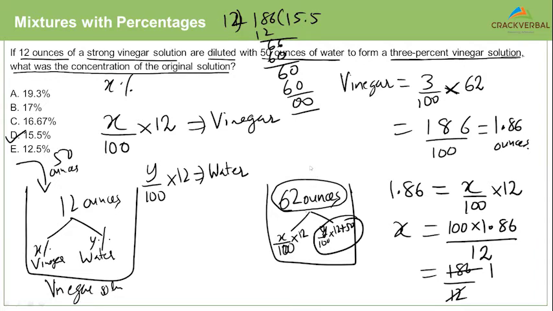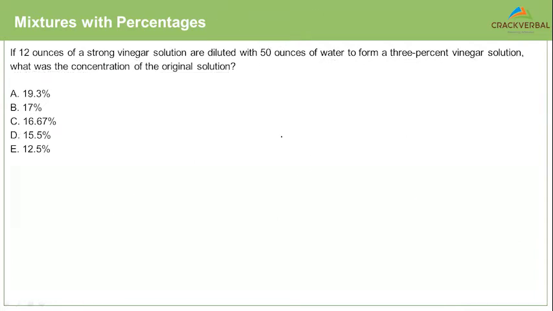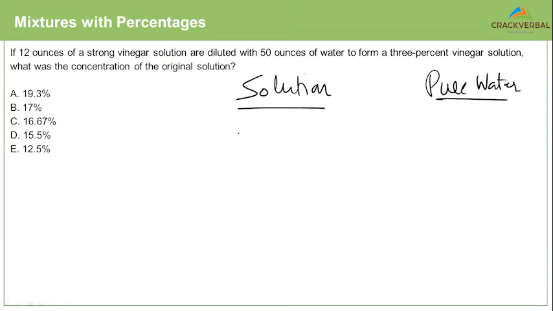I'll just clear the screen now. Now, I have the solution on one side. I have the pure water on one side. Do I know the concentration of the original solution? I don't, right? So I'll take it as X. This X is what? X is the concentration of what liquid? Is it the concentration of vinegar or is it the concentration of water? This is the concentration of vinegar, correct? So the solution has X% vinegar.